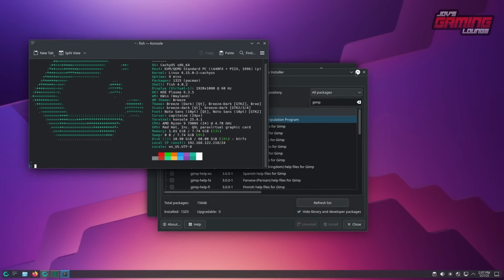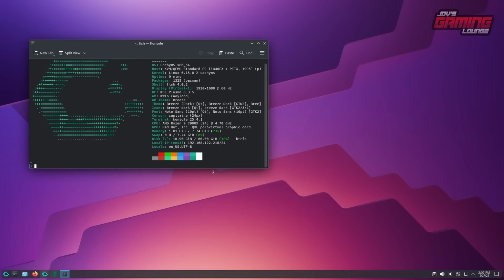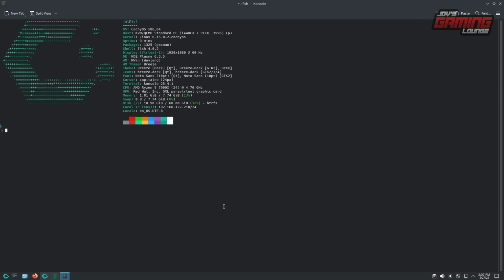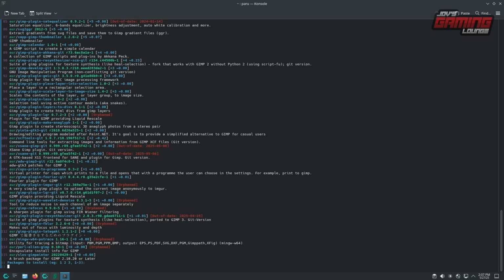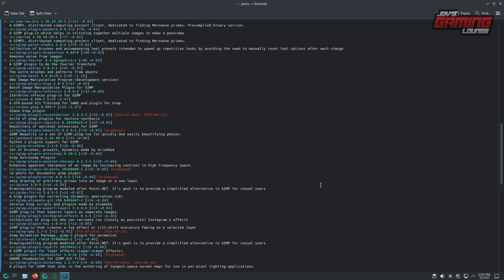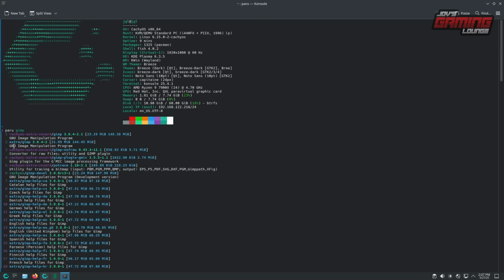There's also another way that you can install your applications, and that's through the command line. Now, don't be afraid of the command line. There are a bunch of cool things that we can do here. For instance, we could do Aru and type in the word GIMP right after it. And what it's going to do is find all the packages with GIMP in it. And we could go to the very top. We'll see that the first option is the CachyOS Extra, which is the repository that it's getting it from.